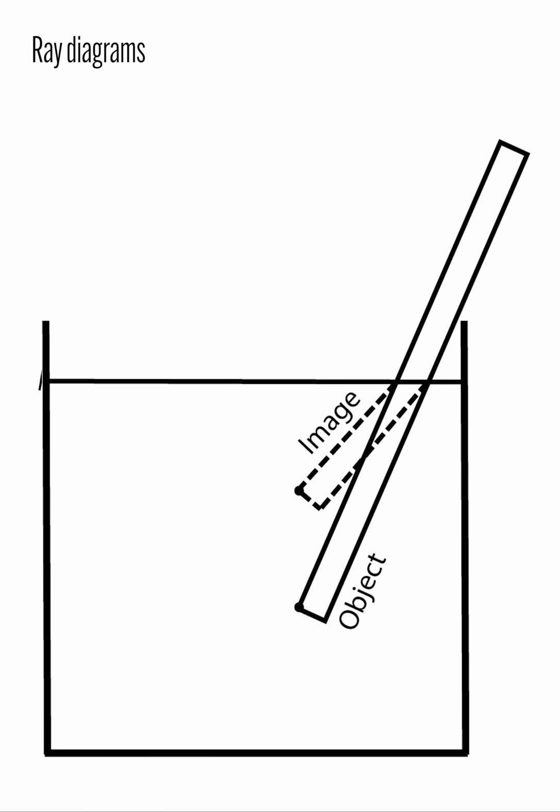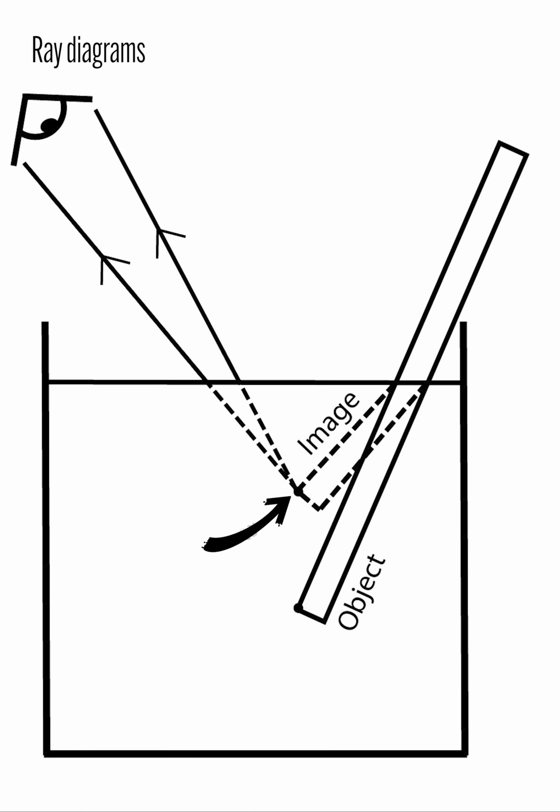Let's take a look at another example for a better understanding. In this diagram, we have a straw that is partially inserted into a cup of water. Let's apply Pekky's three-step method again. First, we will draw the image appearing slightly above the object. Take note that since the straw is only partially submerged, the image that we observe will appear bent. Second, we will draw light rays from the image to the observer's eye. Please indicate correctly which lines are dotted and which are solid.